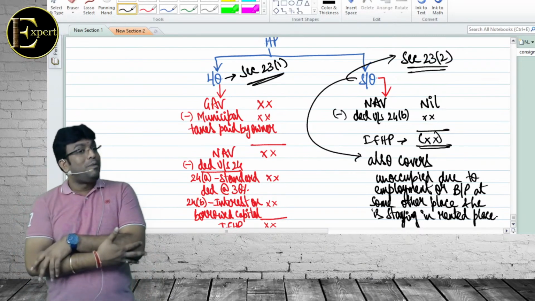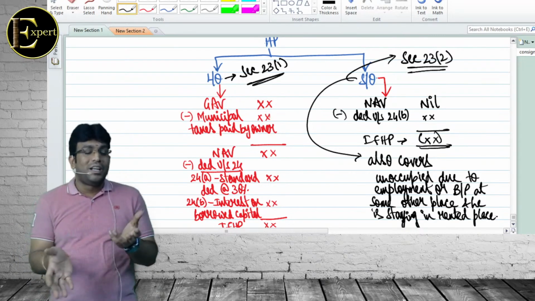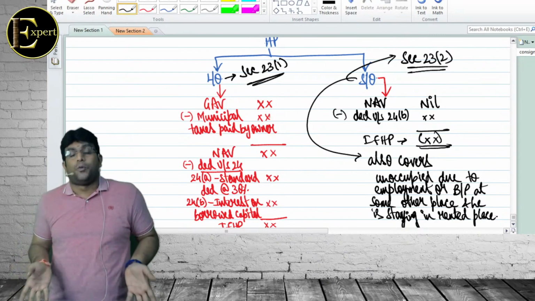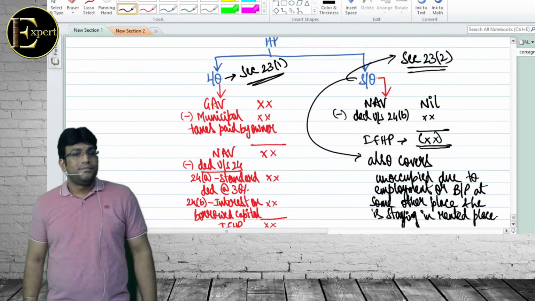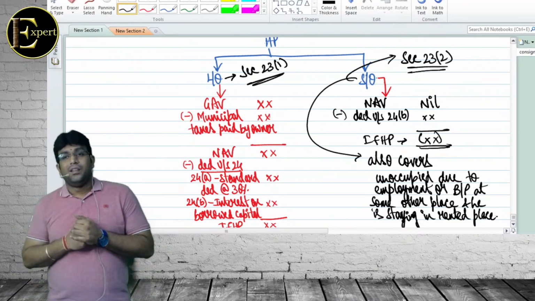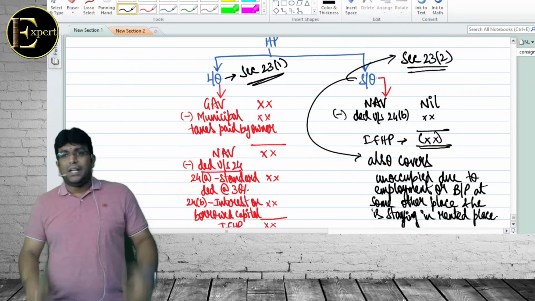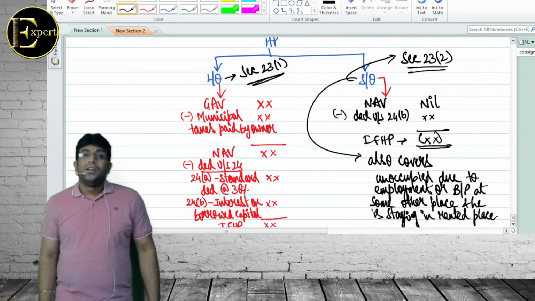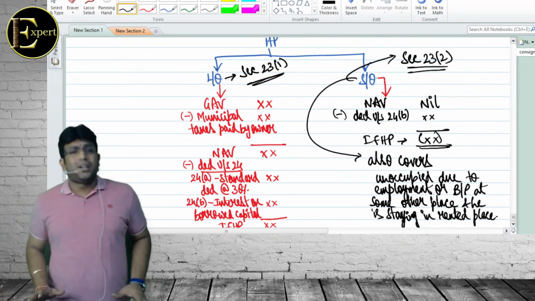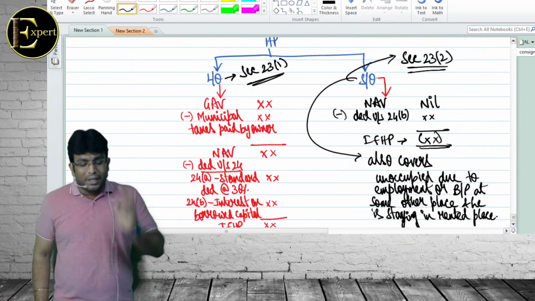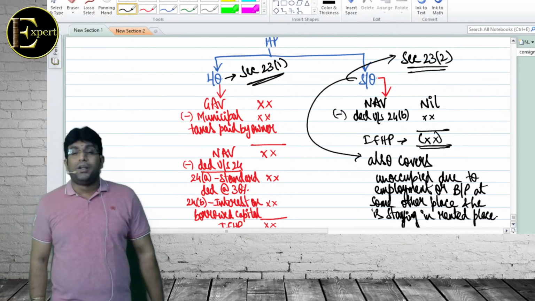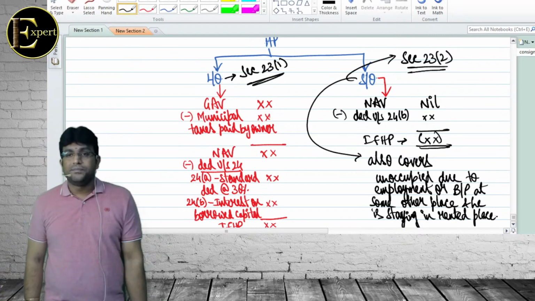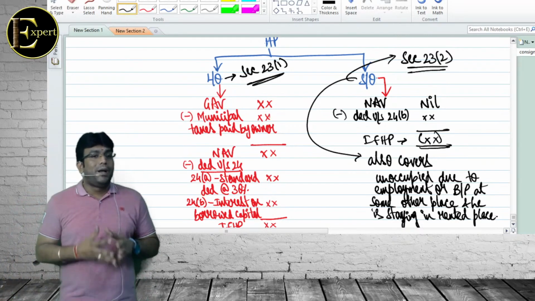But imagine that the unoccupied property I gave on rent. It is no more self-occupied, no more unoccupied. It becomes let out. Understood? Tell me, what is the starting point of let out? GAV. How to do that, we will talk about it. What is the starting point in let out? GAV. Less what? Municipal tax paid by owner.